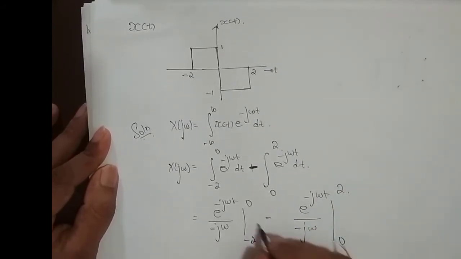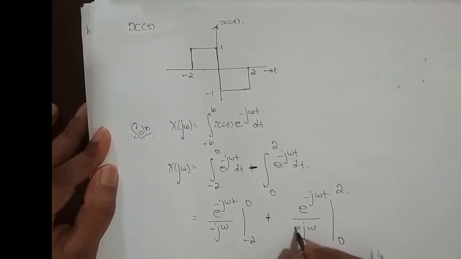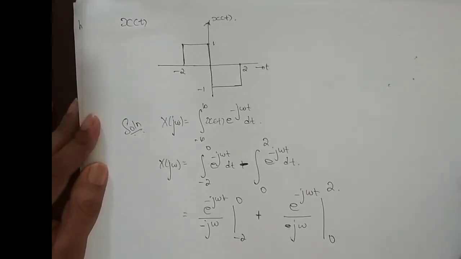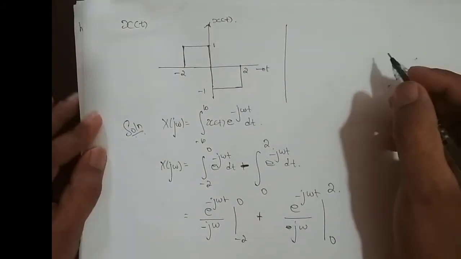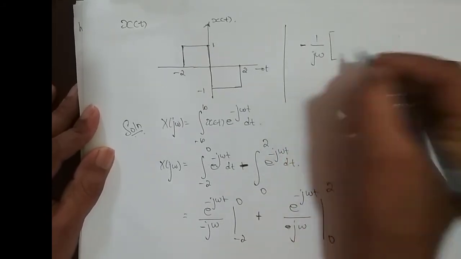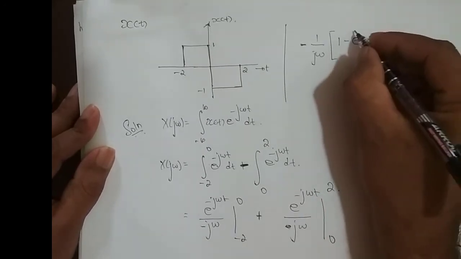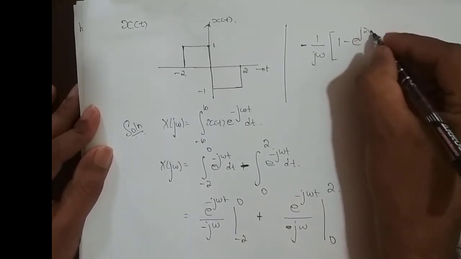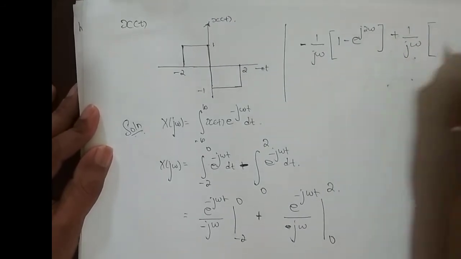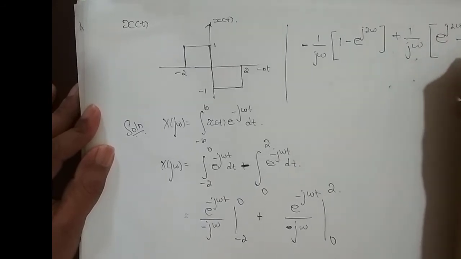If I take this minus to the outside, this becomes plus, right? So if I take minus of 1 by j omega out, and if I apply the limit, e power 0 is 1 minus e power minus into minus plus j 2 omega, plus 1 by j omega. I'll take it out and I'll apply the limit, e power j 2 omega minus e power 0 is 1.